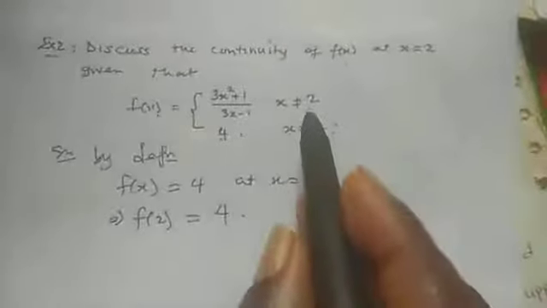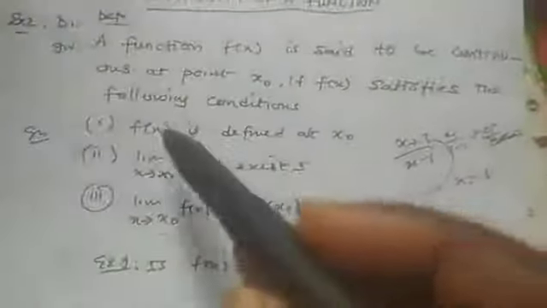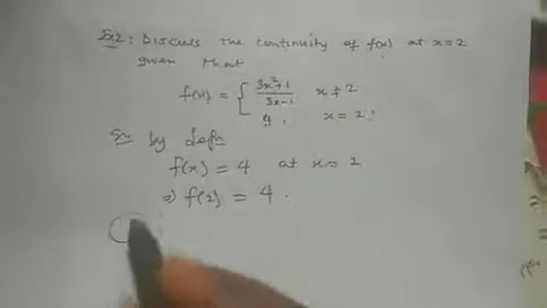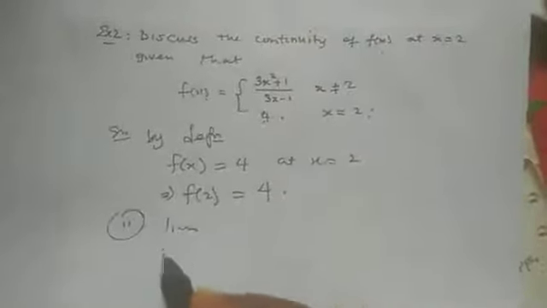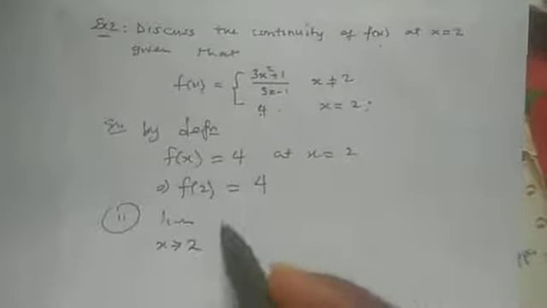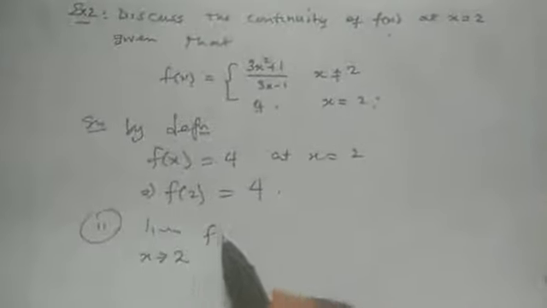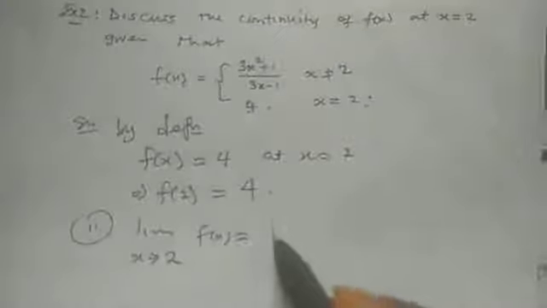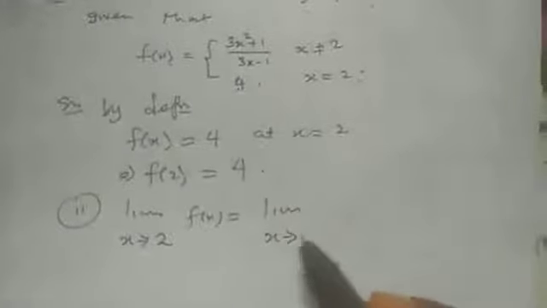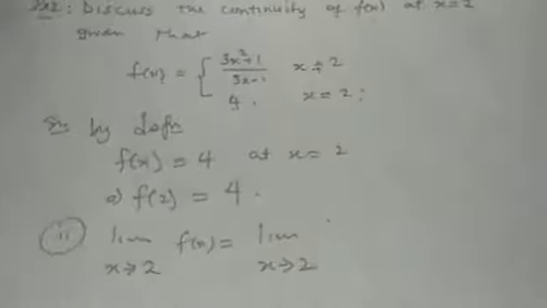So now the first property is satisfied. The first property says that f of s must be defined at s naught, and it is satisfied. Now let's consider the second property. For the second property, we now need to find the limit as s tends to 2 of f of s. Our f of s is